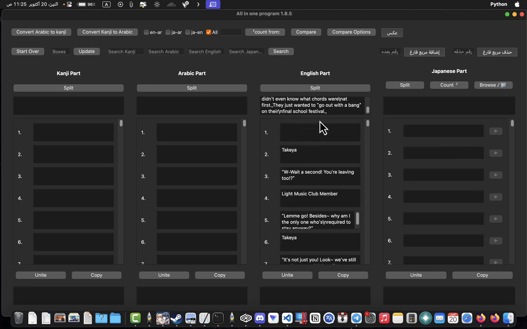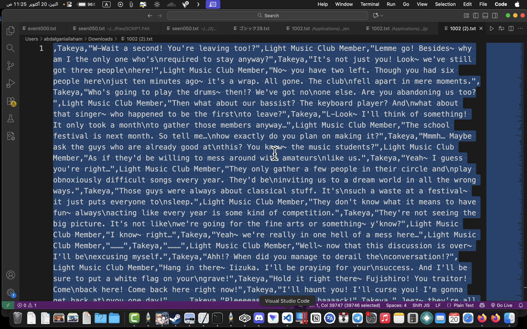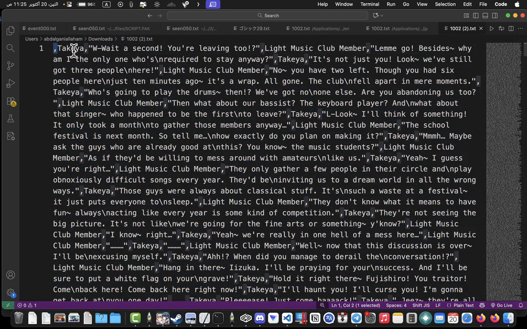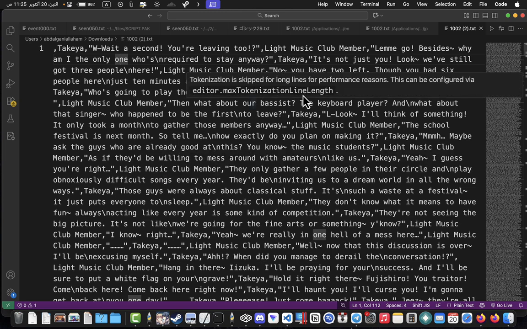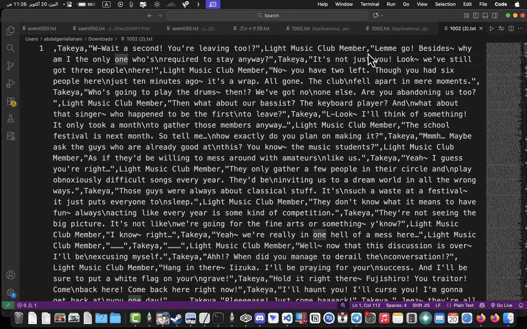You can see that this way of splitting even counts the comma, so we can see there's a gap here, as the file shows, this comma, which allows you to make files not break, it just works as is. Also we have a tool in the program that allows you to compare the output with the English part, so we can make sure there are no mistakes in the form of the text which will make the game crash. Anyway, let's add the rest of the text here.